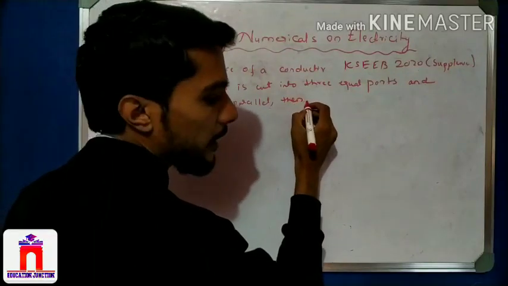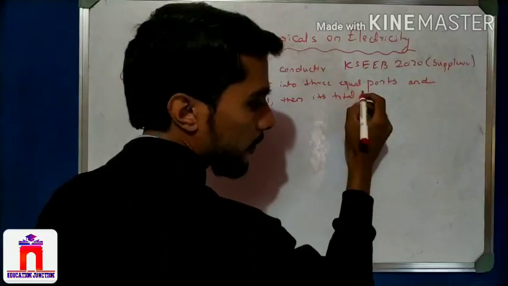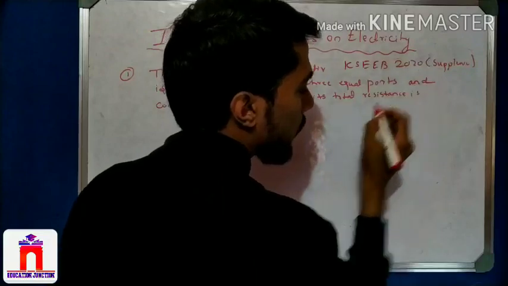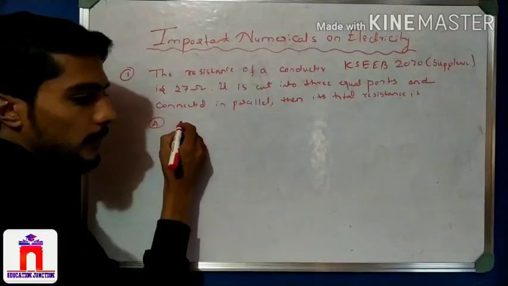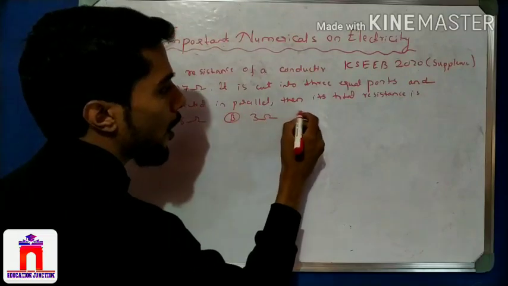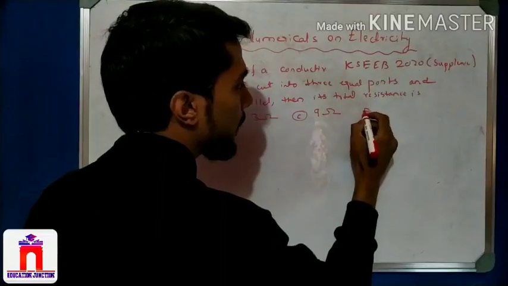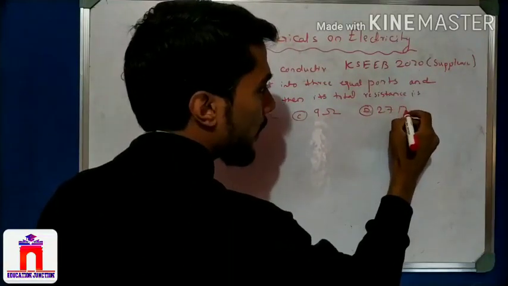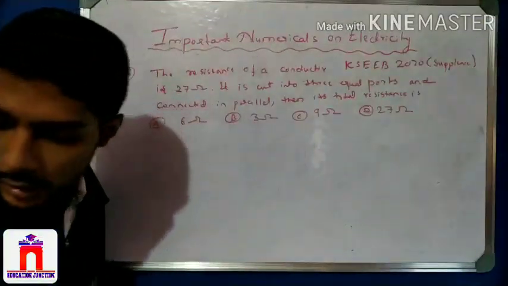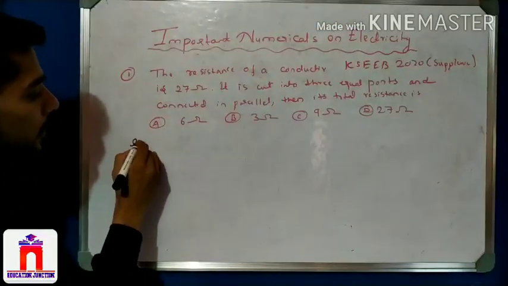Then its total resistance is, okay, the options are option A 6 ohm, option B 3 ohm, option C 9 ohm, and option D 27 ohm. And this is a question from the Karnataka Board Supplementary Examination June 2020. Here is the solution.